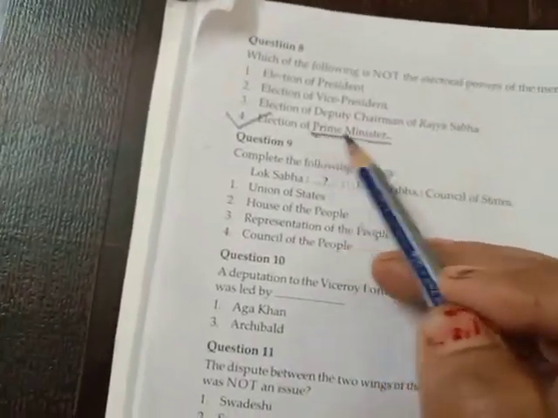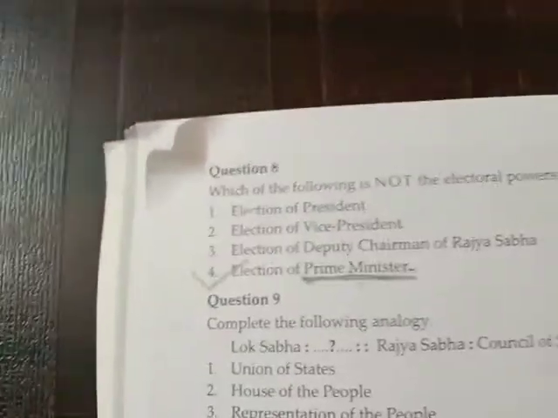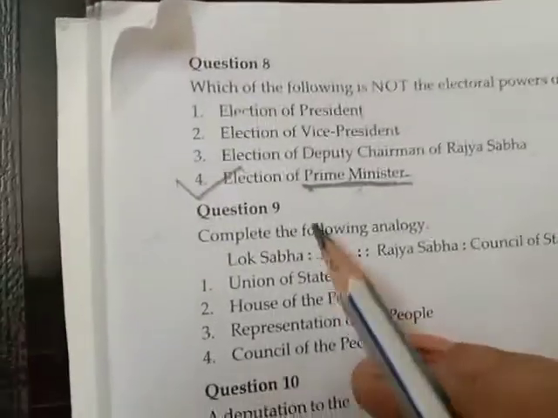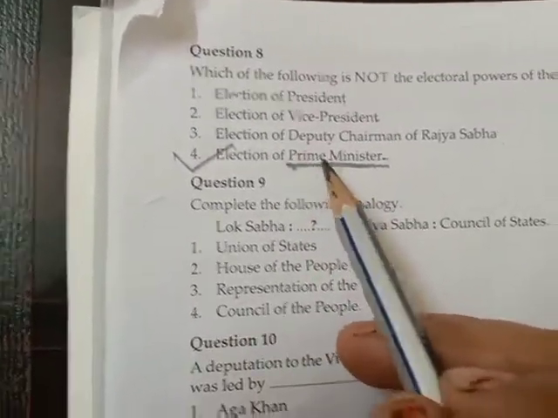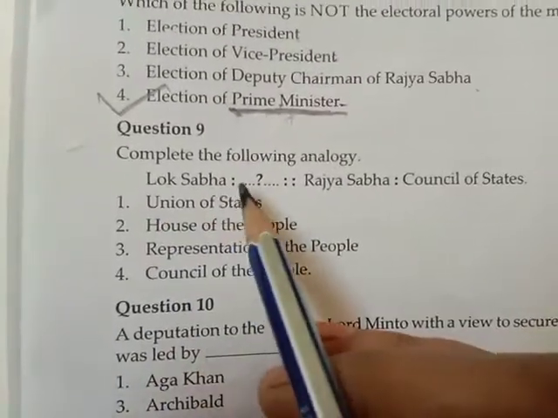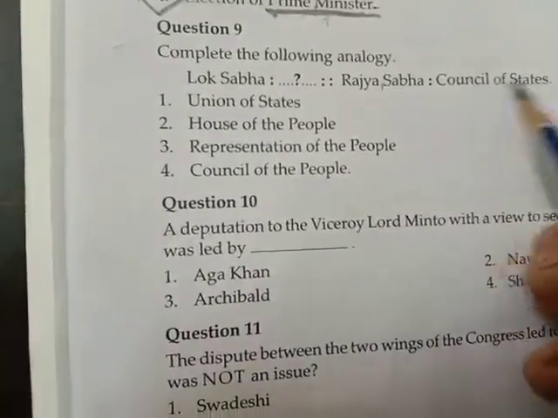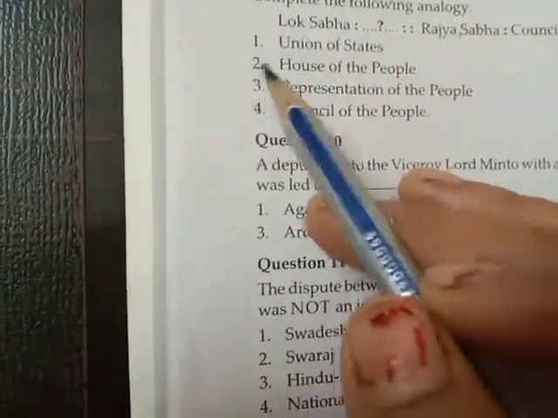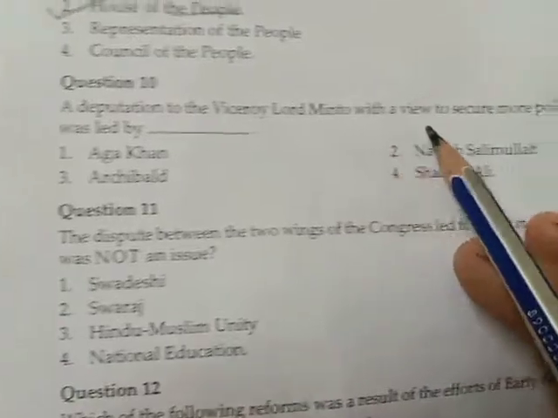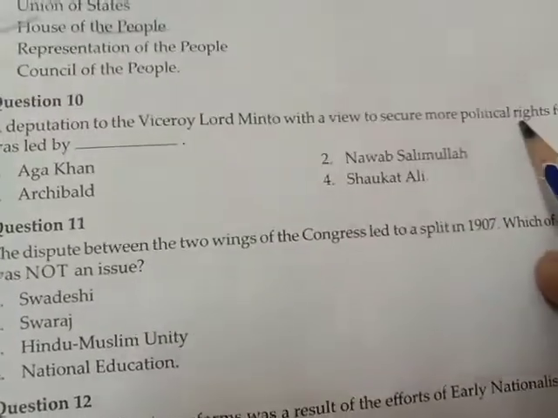Okay. Who becomes the prime minister, PM? The party who has the majority. The leader of the majority party becomes the PM of the country. Complete the following analogy: Lok Sabha is to Rajya Sabha as... Council of States. If Rajya Sabha is known as the Council of States, then Lok Sabha is known as the House of the People.